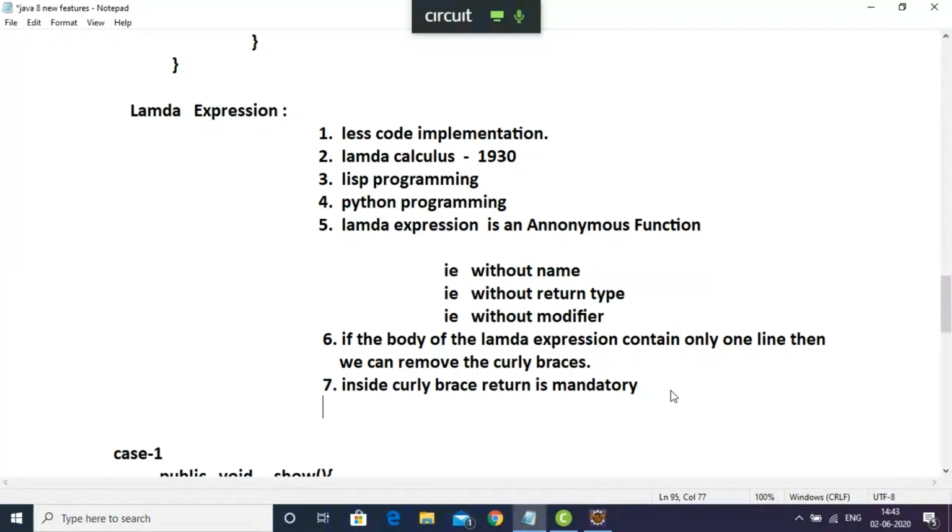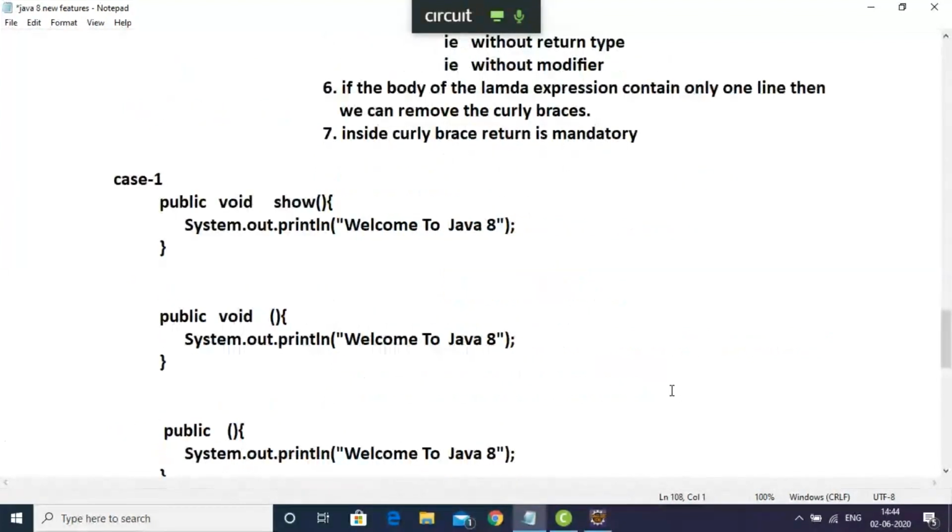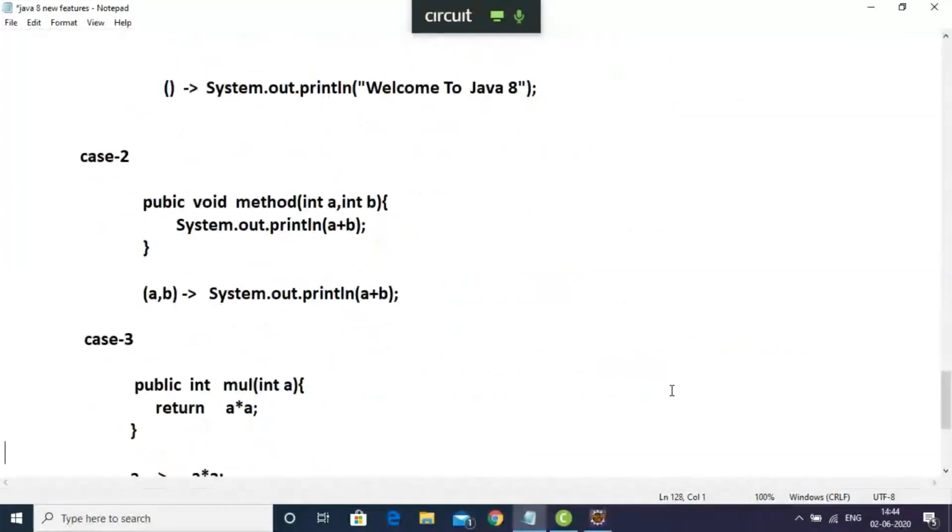So if I want to execute a Lambda expression, I need a functional interface. This functional interface concept also came in Java 8. So before moving forward to executing a Lambda expression, we should know the next topic, that is what is functional interface in Java 8. Then I'll come into how I can execute a Lambda expression. So this is the idea behind Lambda expression.